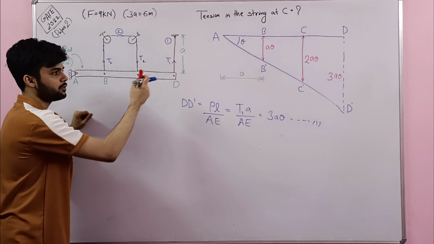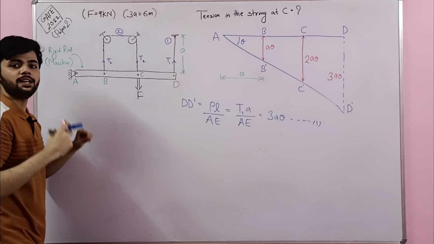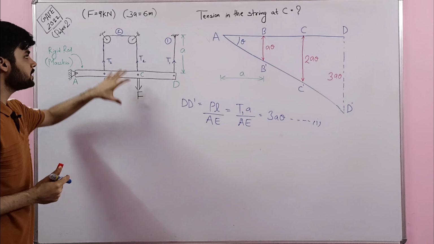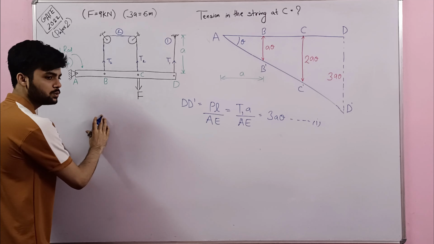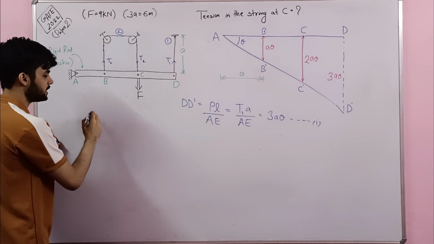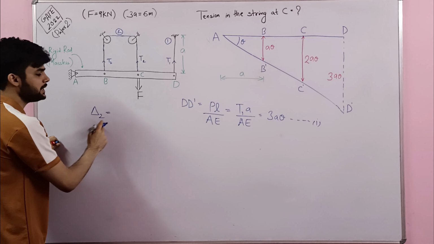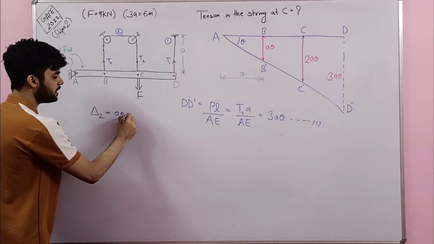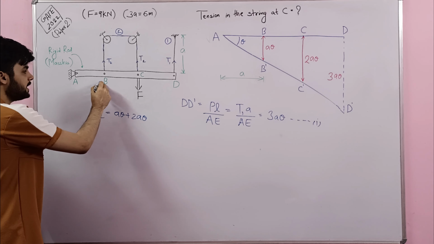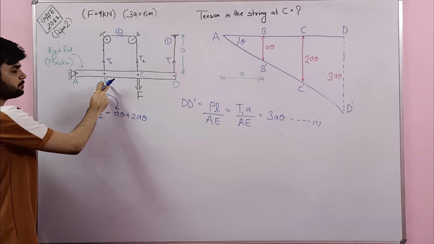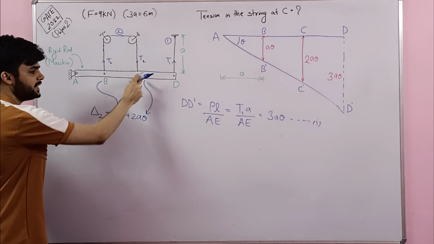So when B moves to B' and C moves to C', what is going to be the net stretch in string number 2? The total elongation in string number 2, let us call that delta 2, and that will be a theta plus 2a theta. A theta due to the movement of point B, and 2a theta due to movement of point C.